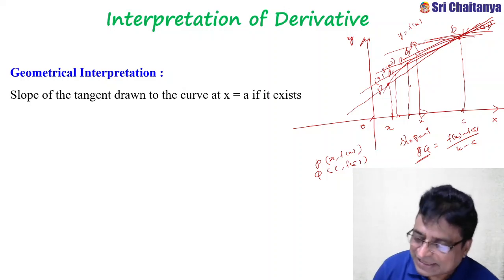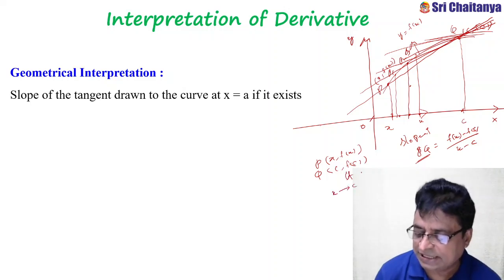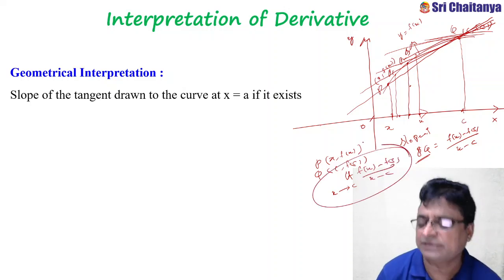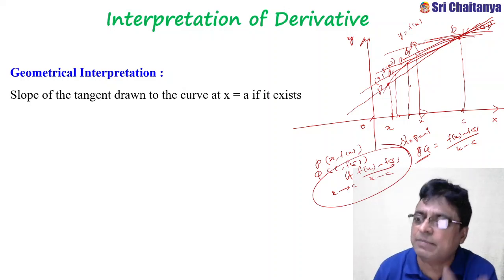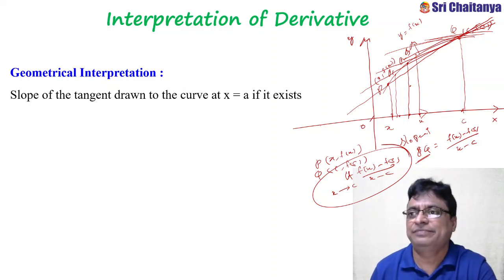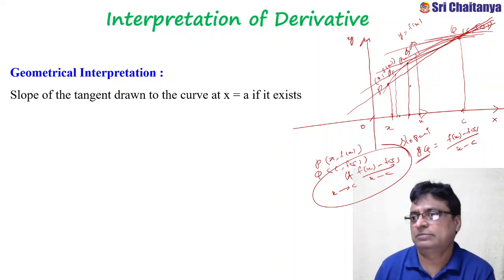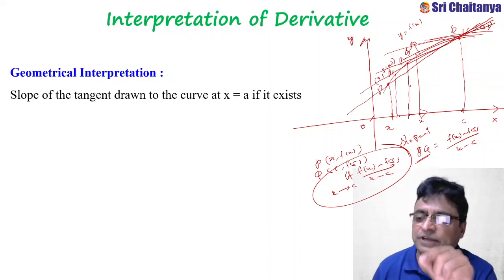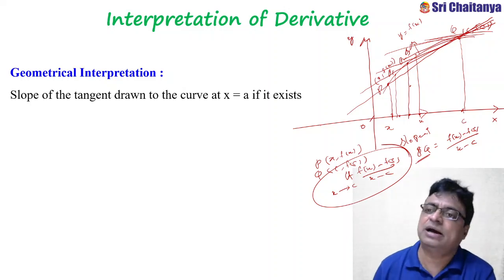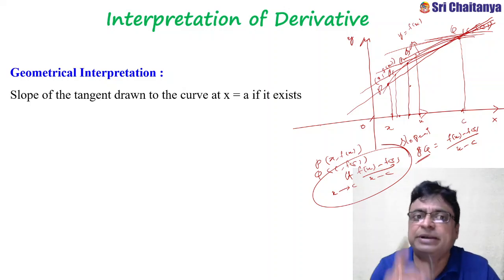So in mathematical language, how can we represent this? Limit x tends to C of f of x minus f of C by x minus C. I can write it like this. So the limiting case of the secant is nothing but the slope of the tangent. Slope of the tangent exists means it has a number. So whenever it is possible to find the slope of the tangent at a point on the curve, we can say that the function is derivable at that point. This is the geometrical interpretation.